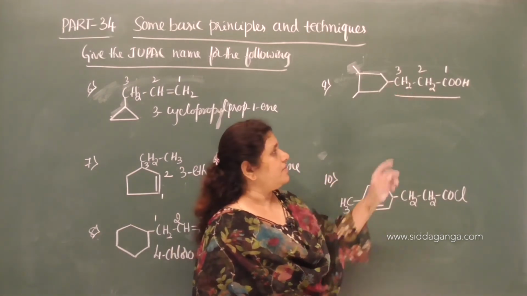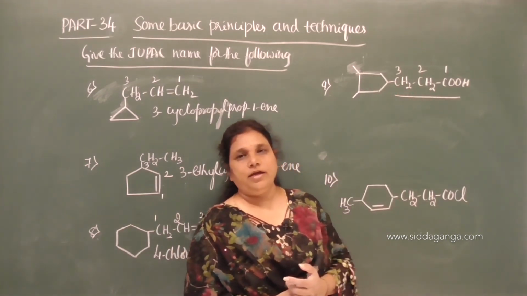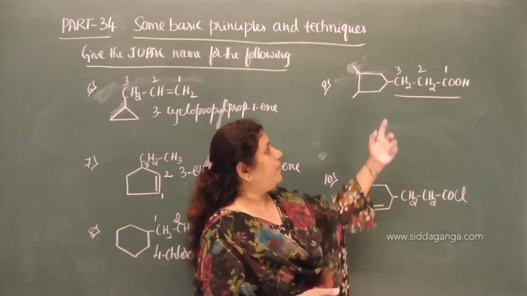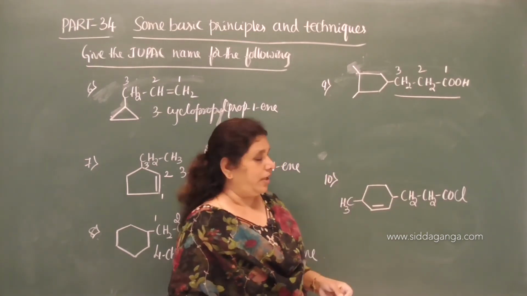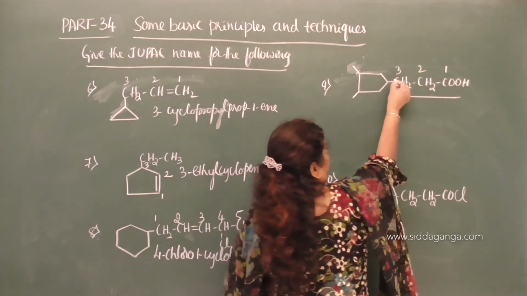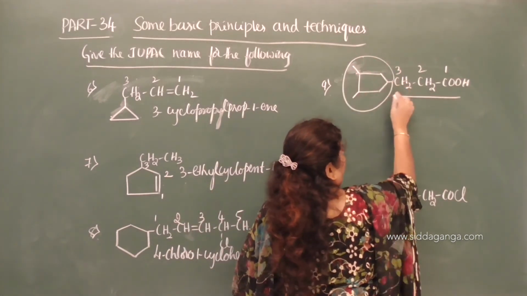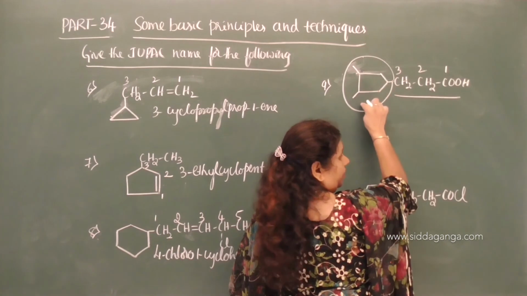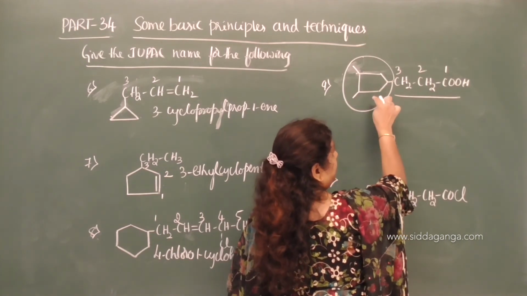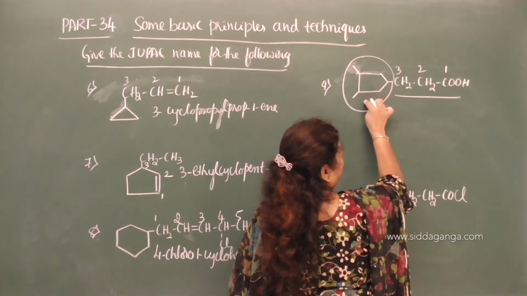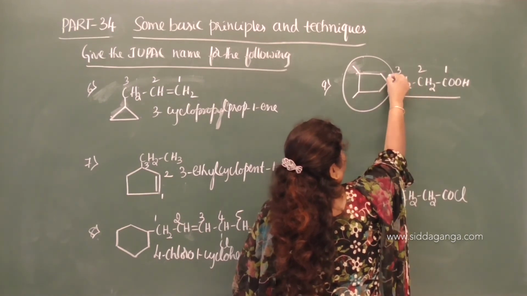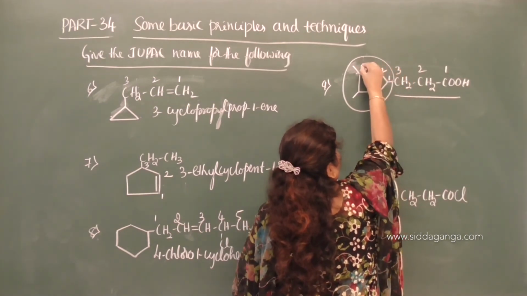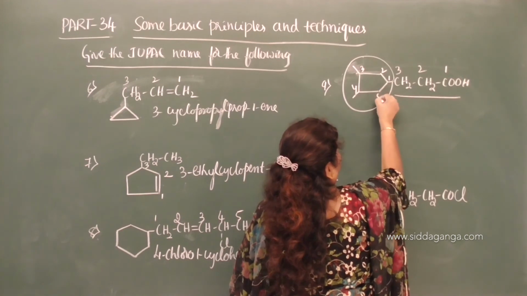So how many carbon atoms are there? 3 carbon atoms, and hence the IUPAC name is propanoic acid, but it is a substituted propanoic acid. What is substituted? Cyclopentyl. On the third carbon we have cyclopentyl, but again the cyclopentyl group gets substituted. So that is 1, 2, 3, 4, 5.